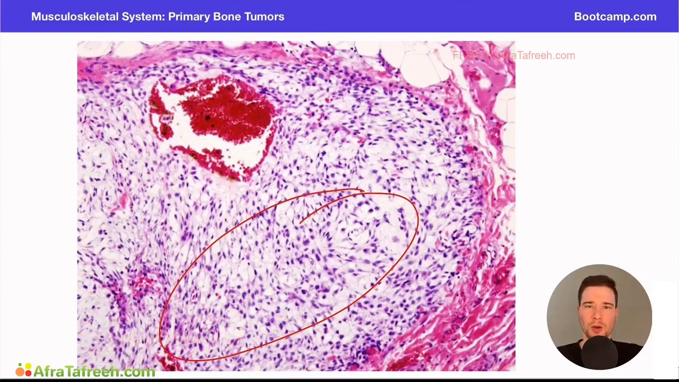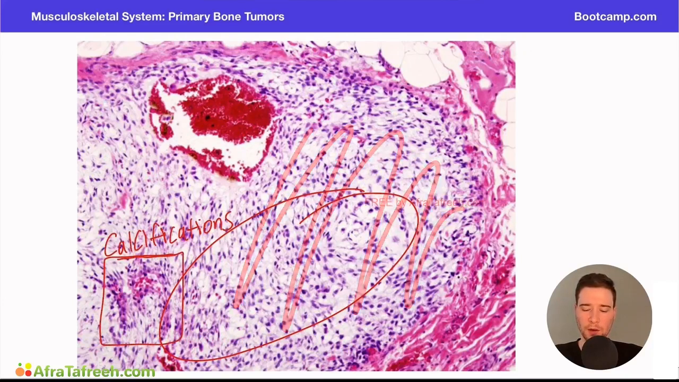Now, these patients are also going to have what are peripheral calcifications, and that's what you see right here. And so you see kind of this normal appearing bunch of cells over here, free floating, and then you kind of see this super dense area. This is an area of calcification, which is a classic finding in a chondrosarcoma.